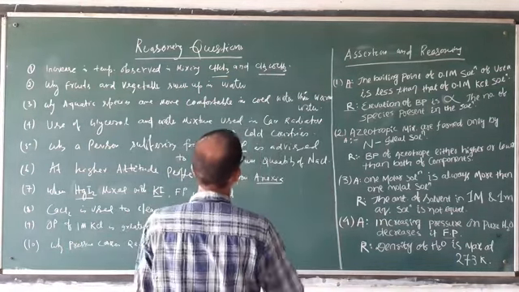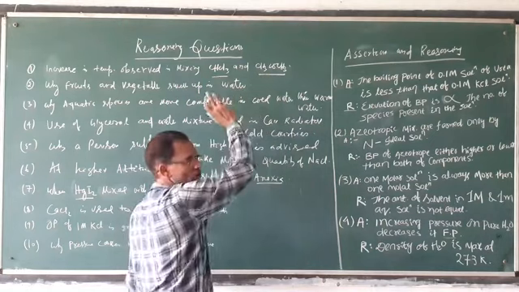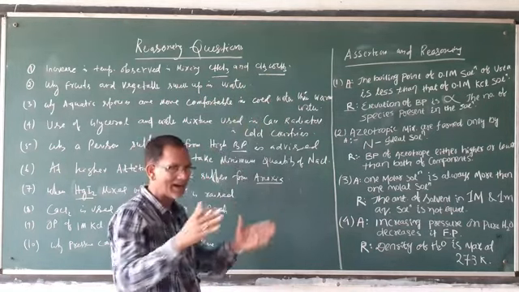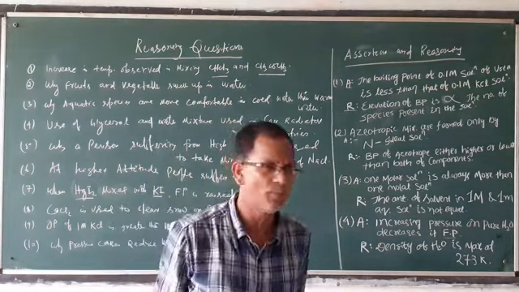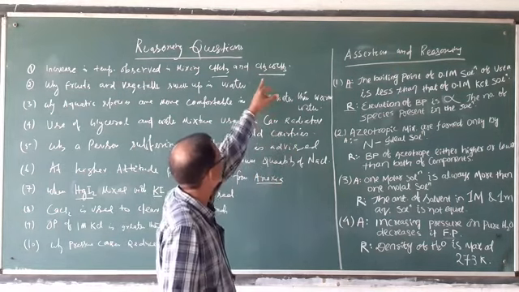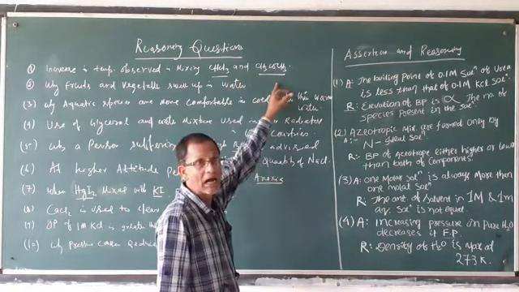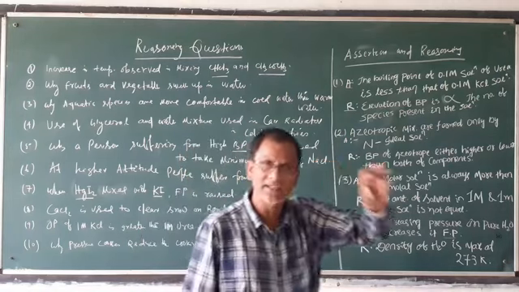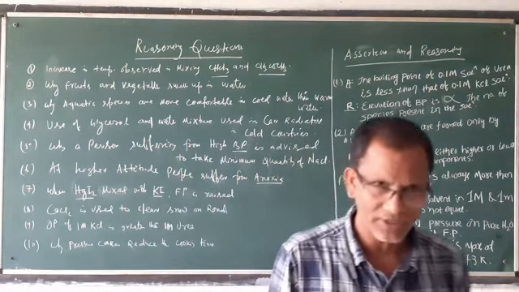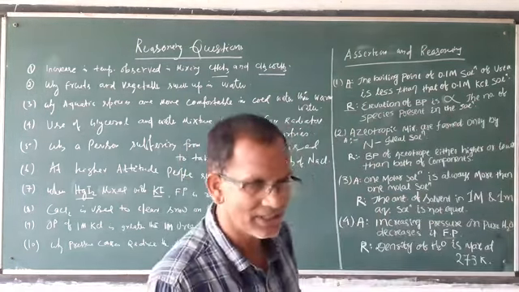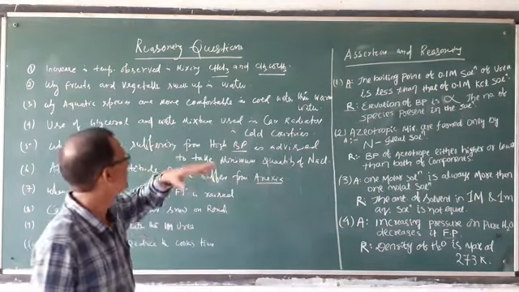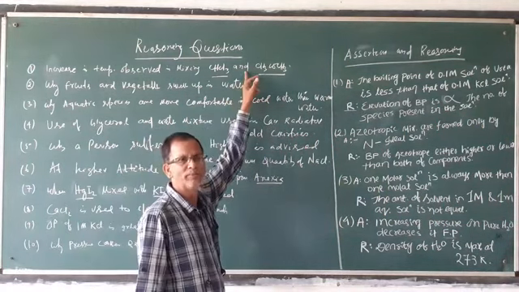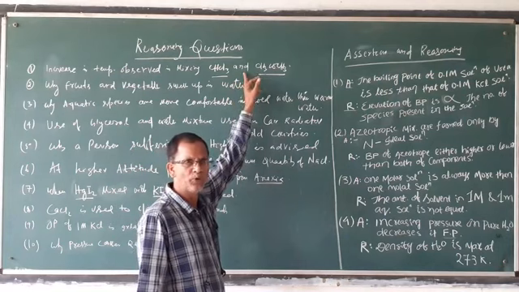That means both solvent and solute attract each other more than their individual attraction. As attraction increases, that is called negative deviation. That's why the temperature increases, because it is exothermic.